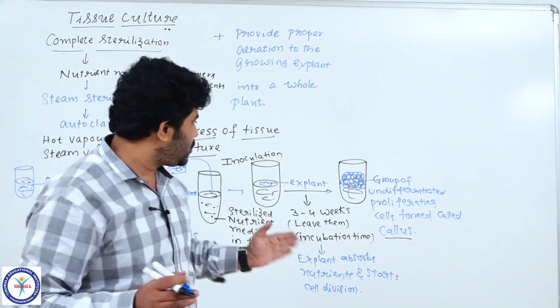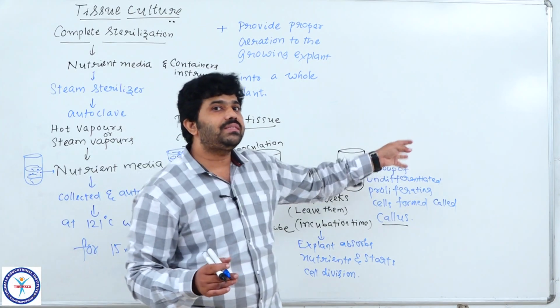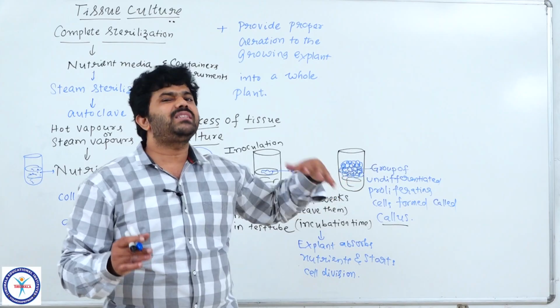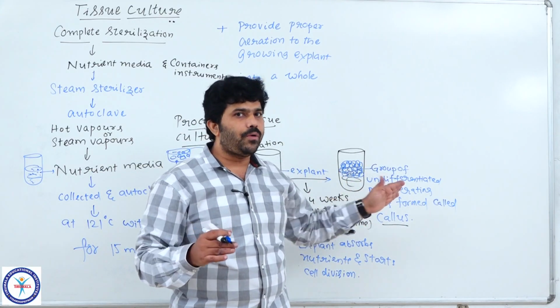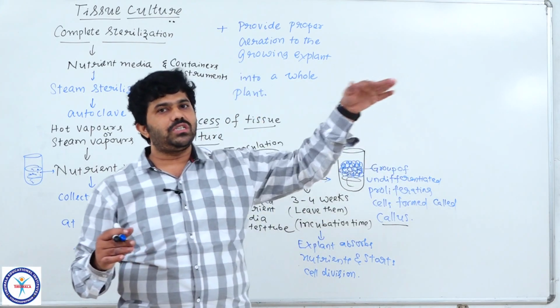When we transfer from one test tube to another, the nutrient concentration increases, and adequate facilities are provided for growth of the callus into a baby plant or differentiation of organs.